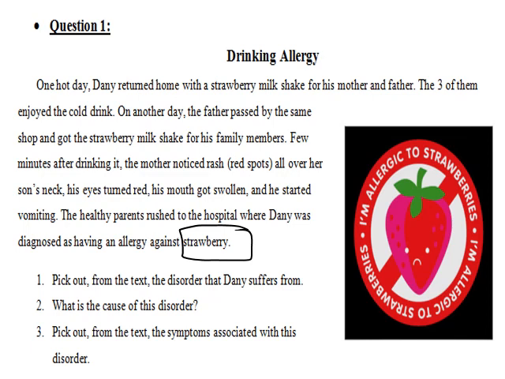So pick out from the text the disorder that Danny suffered from. He has strawberry allergy, or allergy against strawberry. What is the cause of this disorder? The cause is mainly strawberry.